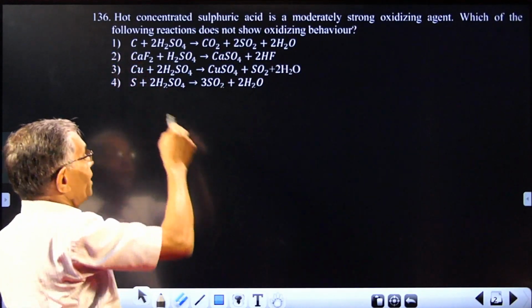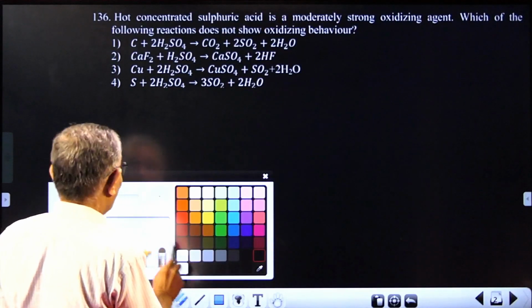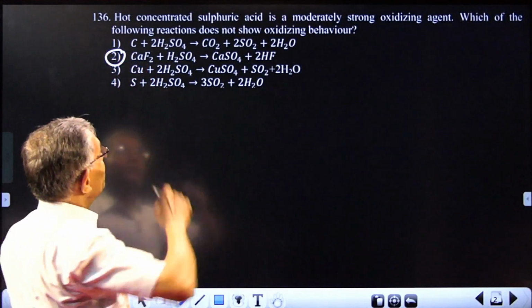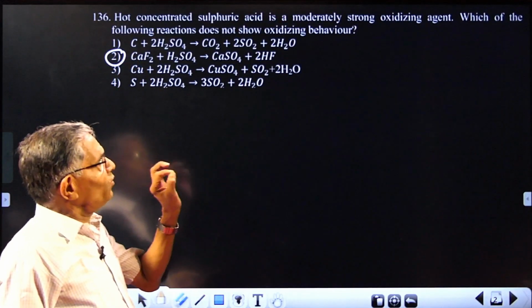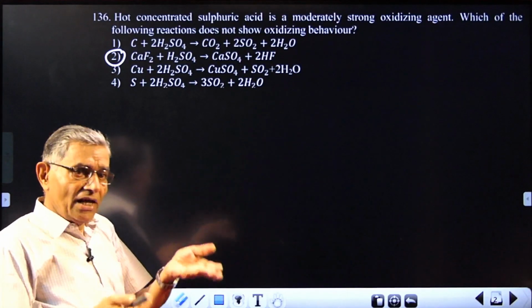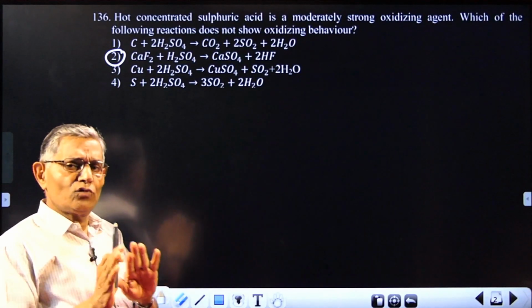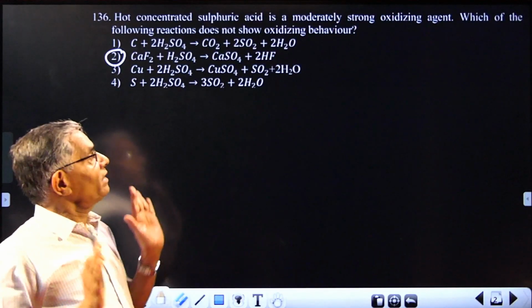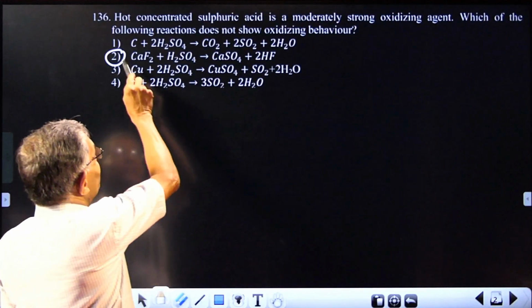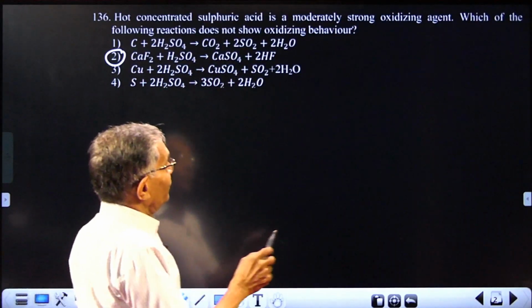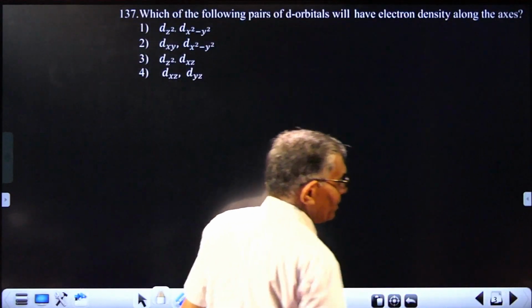You need not worry about the nature of the question. You simply examine whether sulfuric acid has been reduced. If so, normally it is acting as an oxidizing agent. So the answer for the question will be 2. That much about question number 1.